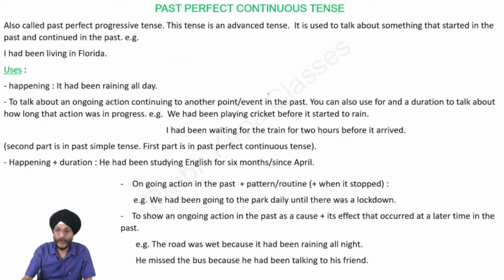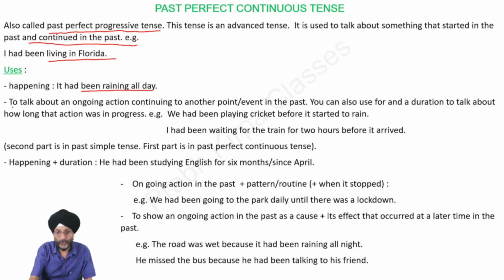Past perfect continuous tense. This tense is also known as past perfect progressive tense. This tense is an advanced tense. It is used to talk about something that started in the past and continued in the past. Example, I had been living in Florida. Now we discuss the uses of past perfect continuous tense. First, happening. It had been raining all day.